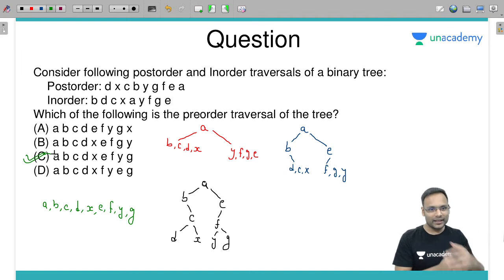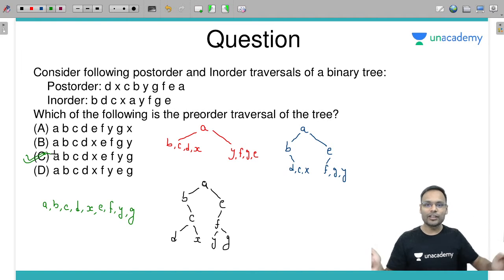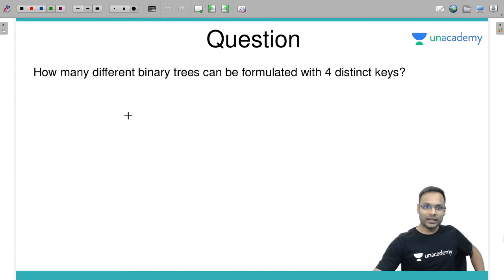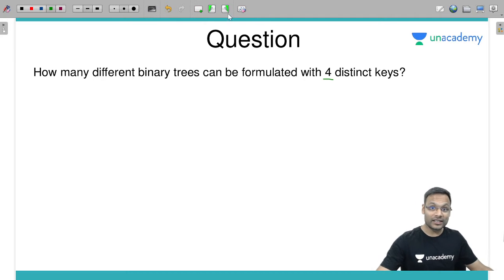Do it, apply it, get the tree, get the answer. Very simple. Next one. How many different binary trees can be formulated using four distinct keys? Four distinct keys. Let's assume the keys are 1, 2, 3, 4. These are the four different keys. How many binary trees can be constructed?